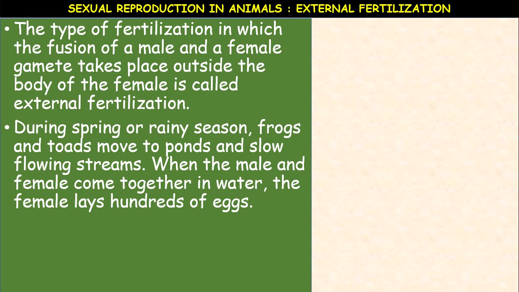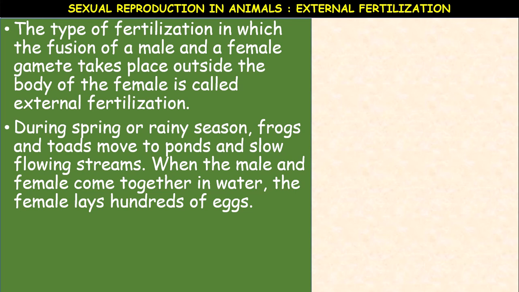Outside, external means outside. During spring or rainy season, frogs and toads move to ponds and slow flowing streams, not ponds with very speedy flow of water.